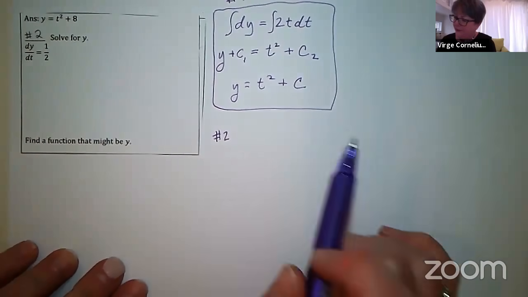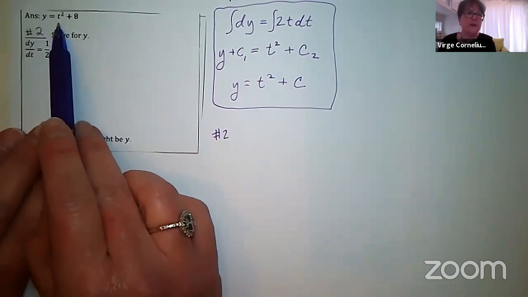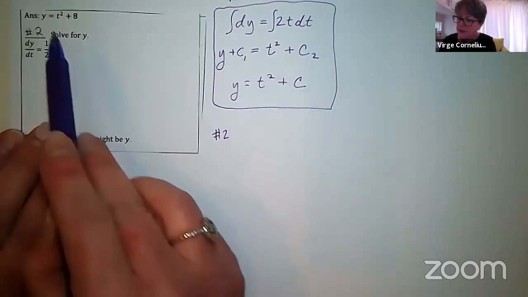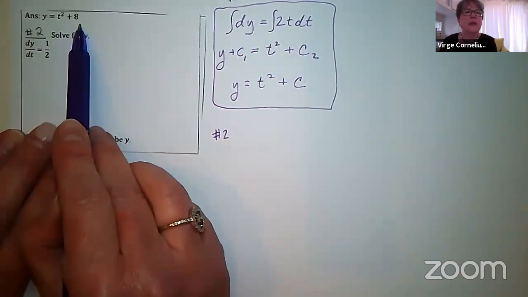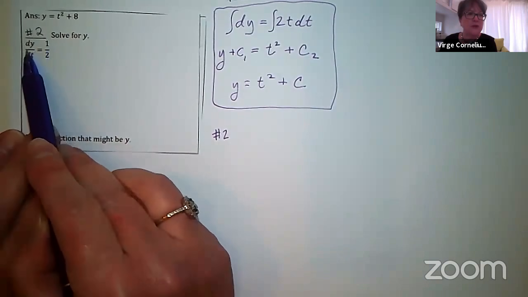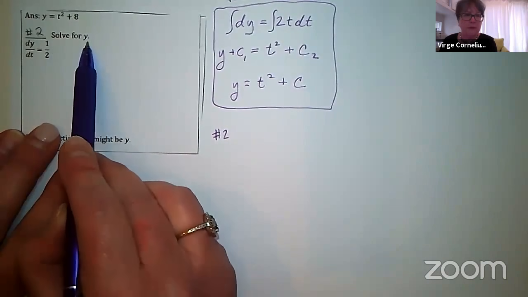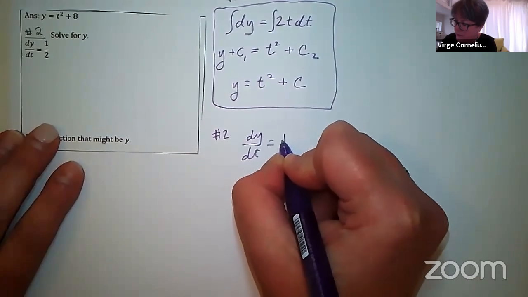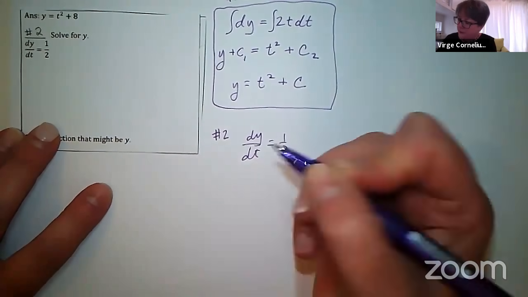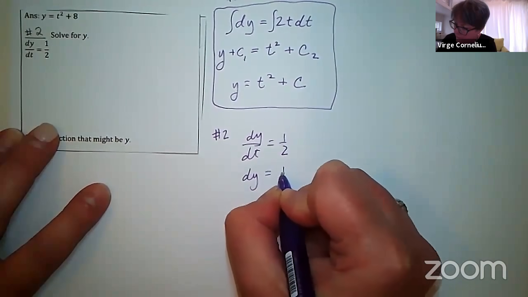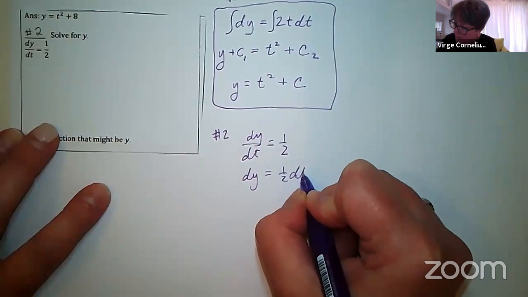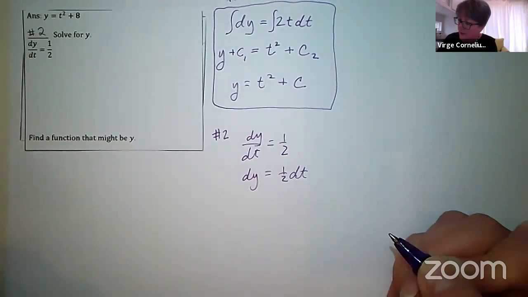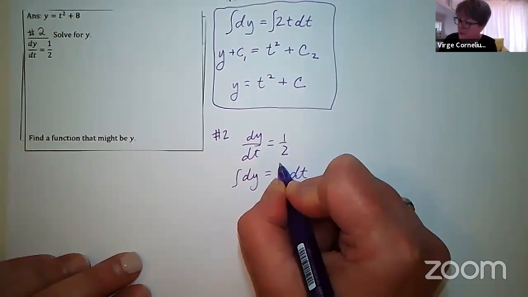All right, so this answer right here, which led me to the second problem, is of the form y equals t squared plus C. It's y equals t squared plus 8. So here's my second differential equation. Again, I'm prompted to solve for y. I have dy/dt is equal to 1/2, and separate. So I get dy equals 1/2 dt, and then integrate on both sides, which is tantamount to anti-differentiating.